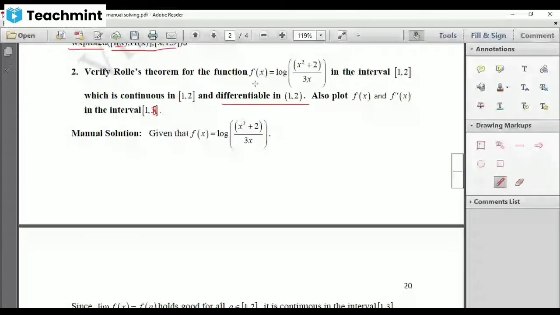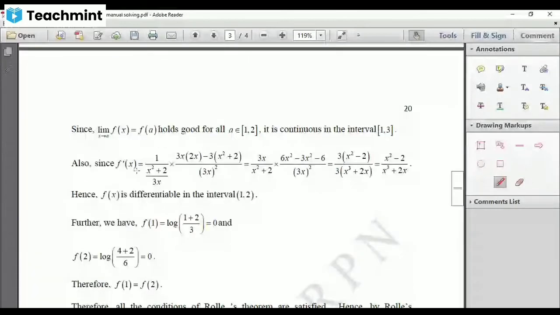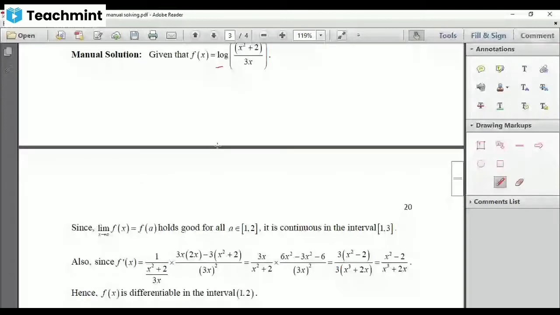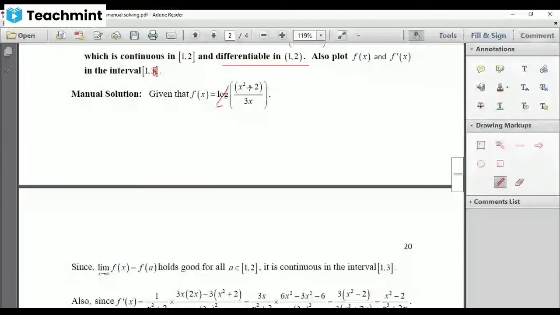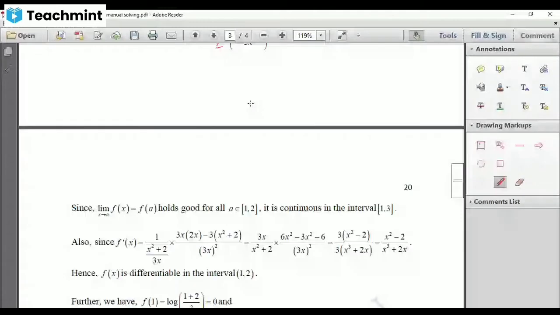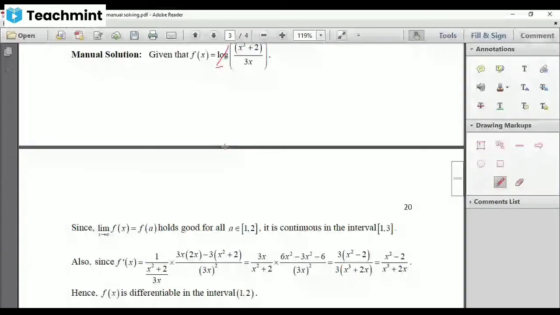So it is continuous, and further they are given it is differentiable. Let us differentiate this. How? The outside function is log, so the derivative of log is 1 by this. So 1 by (x square plus 2) divided by 3x. Now forget log. Differentiate this. This is u by v form. So denominator square, then denominator into derivative of numerator. What is the derivative of x square plus 2? It is 2x, and the derivative of 2 is 0, minus numerator x square plus 2 into the derivative of denominator, the derivative of 3x is 3.